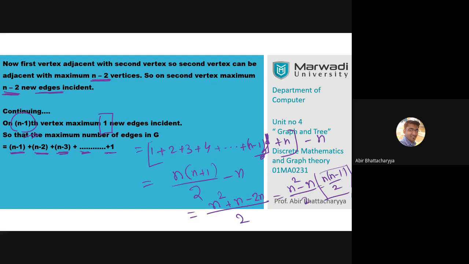All right. So this is the theorem we have proved. Any doubt in this theorem? Any doubt, anyone? This proof can appear in your exam also. Any doubt till now?